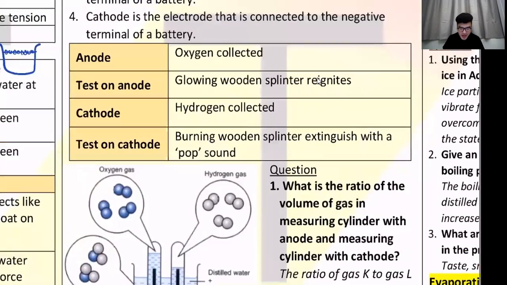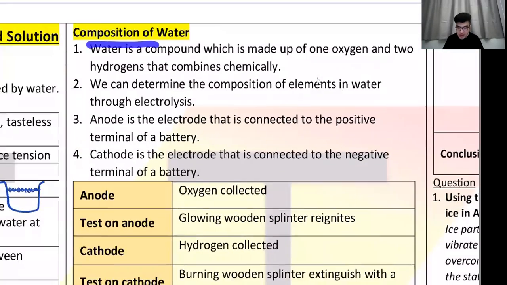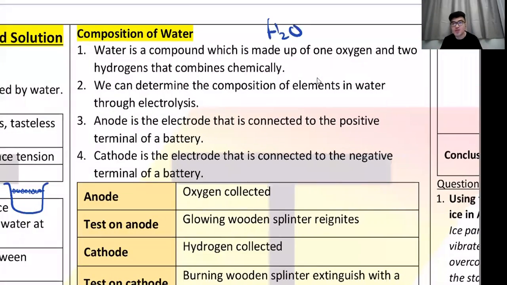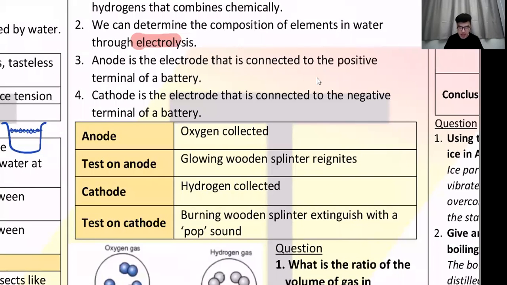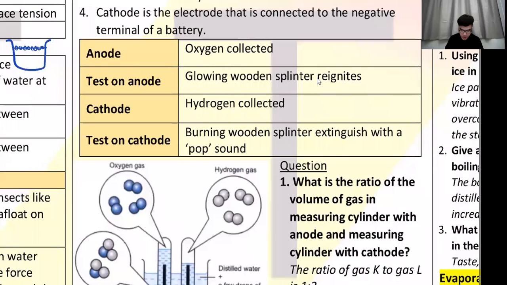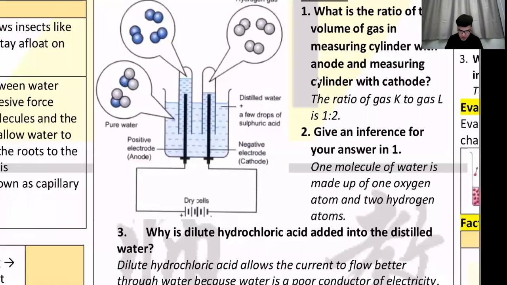Okay, so next, what is the composition of water? As we know, water is made from H2O. So how do we prove that water is H2O? We will do something called electrolysis. That means the splitting of water into oxygen and hydrogen. You have this setup, and if you still remember, they are connected to a battery. We call it dry cells.